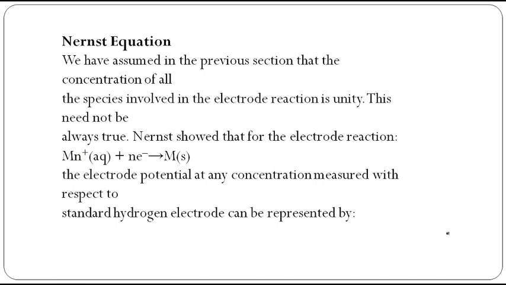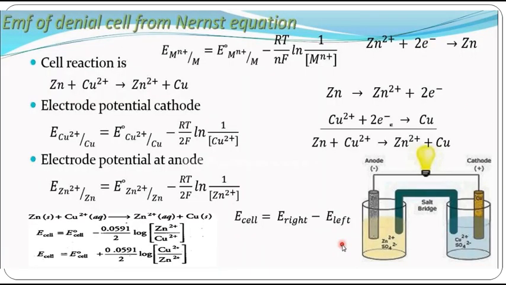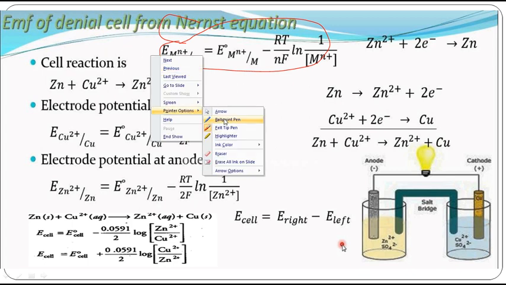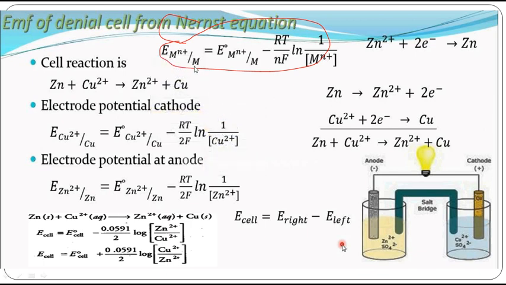So Nernst gave us an even more precise equation to calculate the potential of a cell. What is that? See this? Yeah, this one. This is the Nernst equation. What is the Nernst equation? E Mn plus bar M means reduction potential, Mn plus becoming M. What is the potential of a cell, E cell?